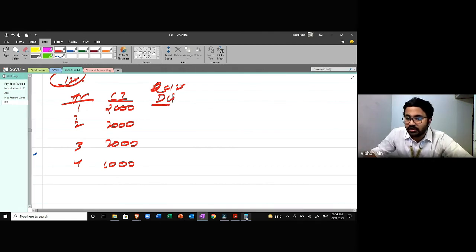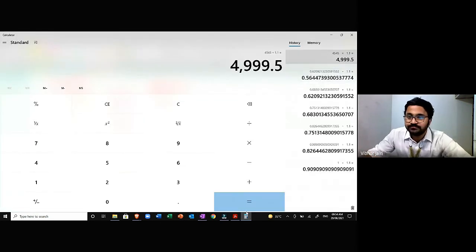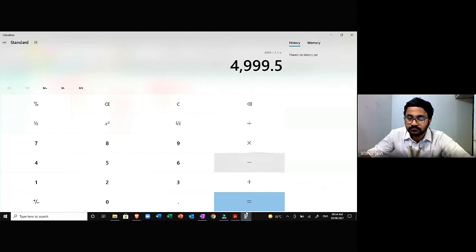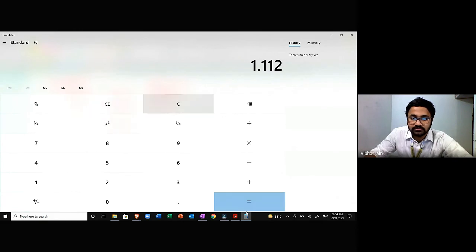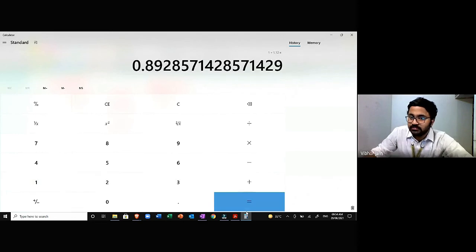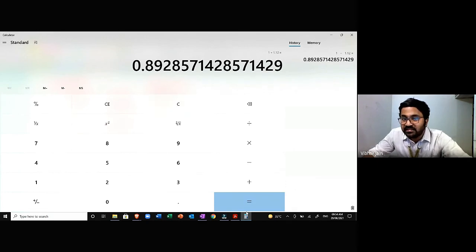How are we going to calculate that? It's very easy. 1 divided by 1.12 is 0.893, so I'll round it off.